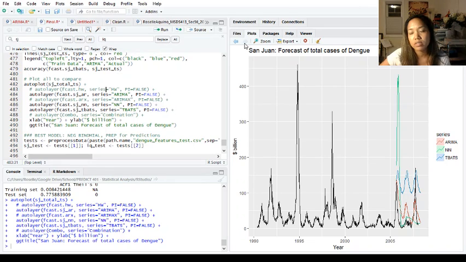And this is just a comparison of all three models, the ARIMA, the neural network, and the TBATS. The negative binomial regression is not here because I didn't convert it into a time series, so I couldn't autoplot it. But this actually just shows that the ARIMA of these three performs better. But in fact, the negative binomial has the lowest mean absolute error, and that is likely the model that I'm going to submit to the competition.